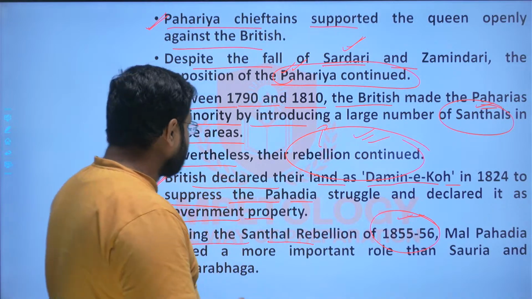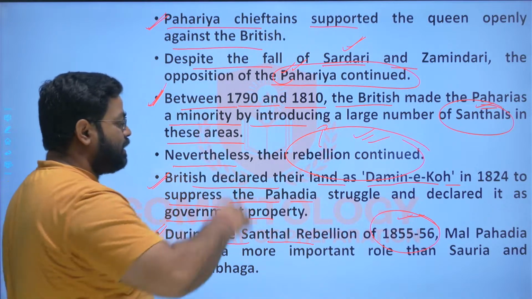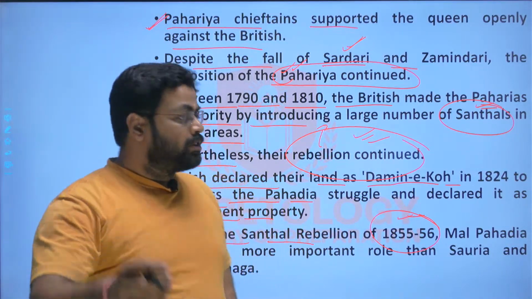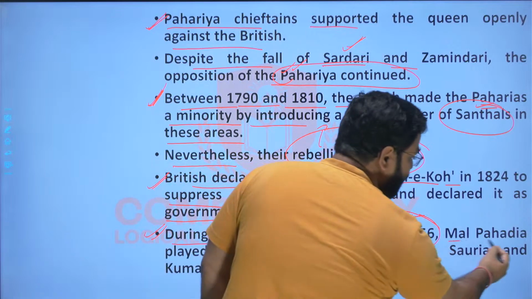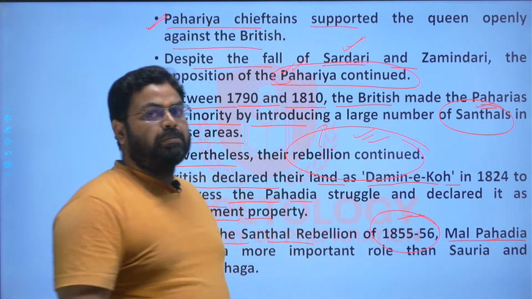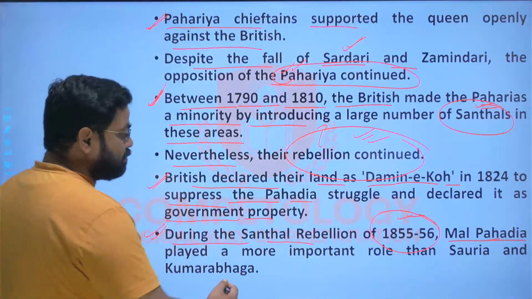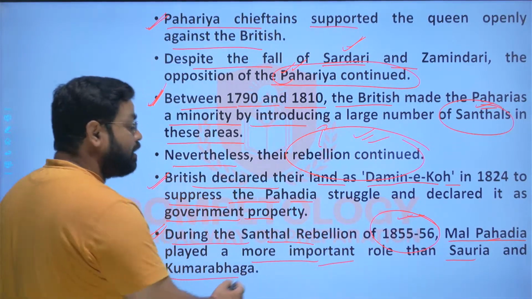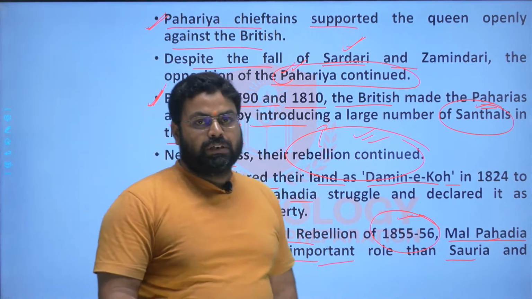So they supported the Santhal rebellion, and in this Santhal rebellion, the contribution by the Malpahadia people, the Malpahadia tribe, was much greater and more important than the role of the Sauria Pahadia and Kumarbhag Pahadia people, right?